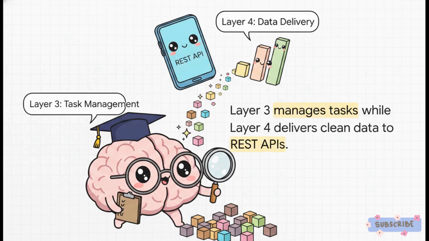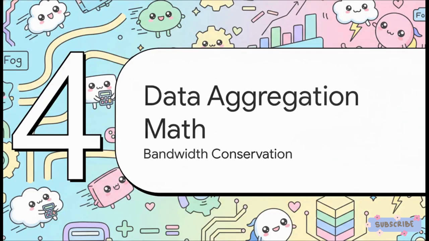Layer 4 is where the end user lives. Application developers just tap into REST APIs to get clean, beautifully organized data to power smart city UIs or healthcare machine learning models. They are completely blind to the hardware chaos happening way down in layer 1, and that's exactly how we want it. All right, let's pick up the pace a bit for part 4, the math of data aggregation.